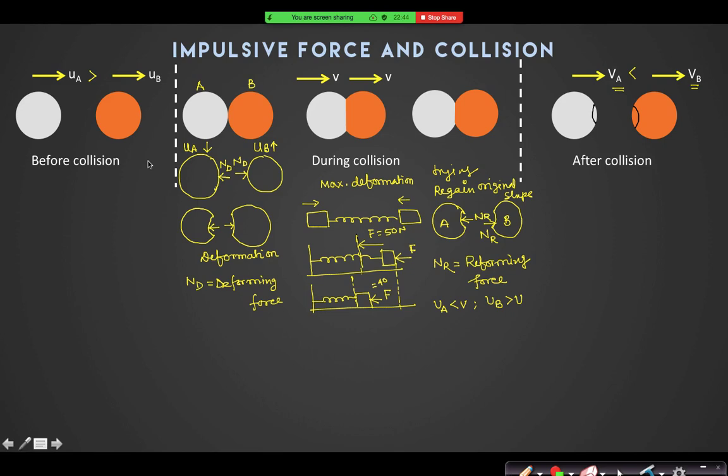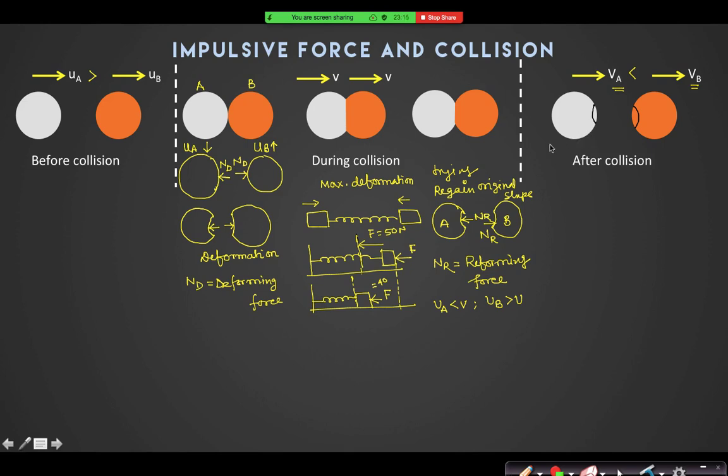Where did that extra kinetic energy go? I'm not talking about any other energy, like sound. Only mechanical energy I'm talking about. Deformation, stored as potential energy, yes, good. For any deformation, you are increasing potential energy. Remember, I have defined potential energy as the change in the shape or configuration.